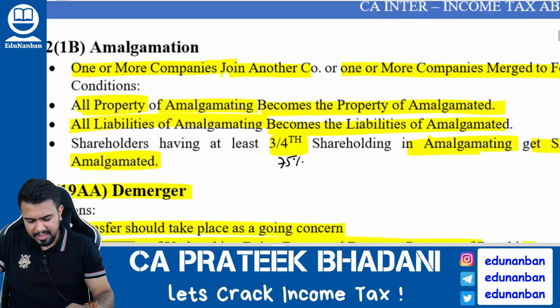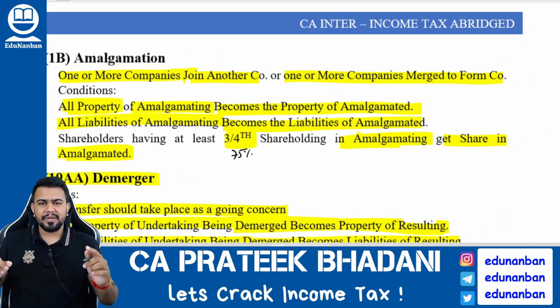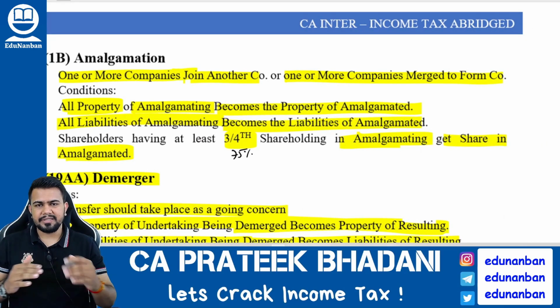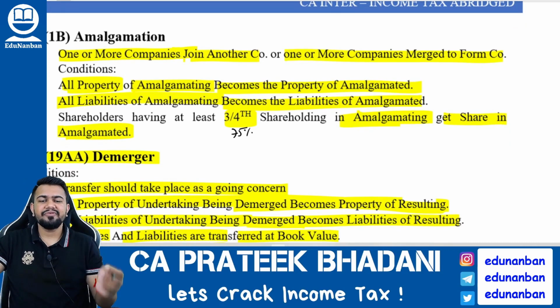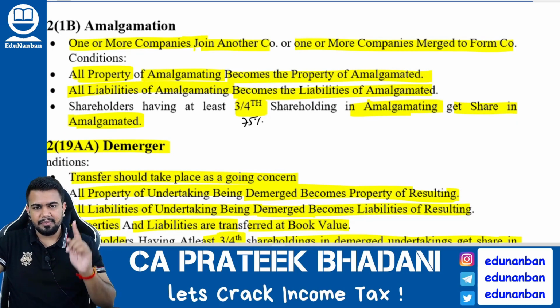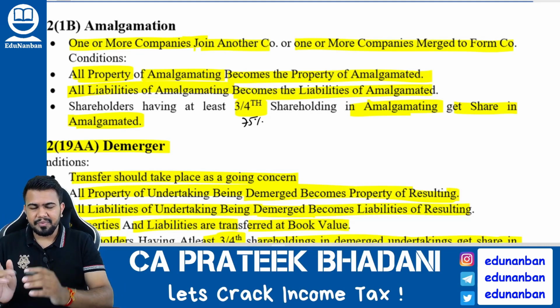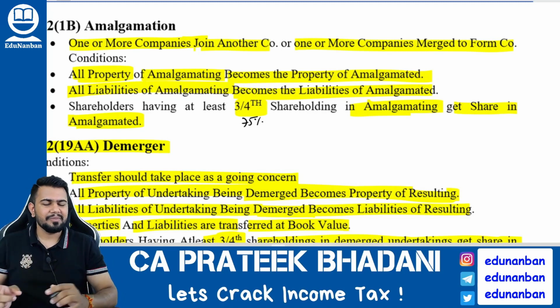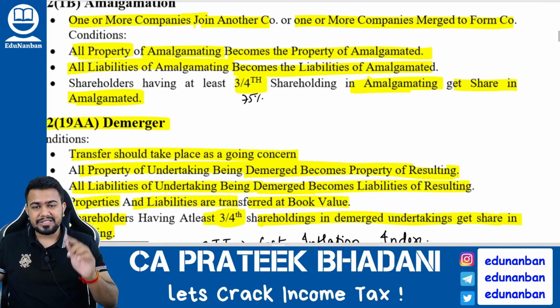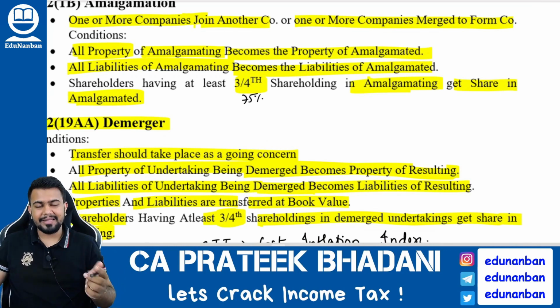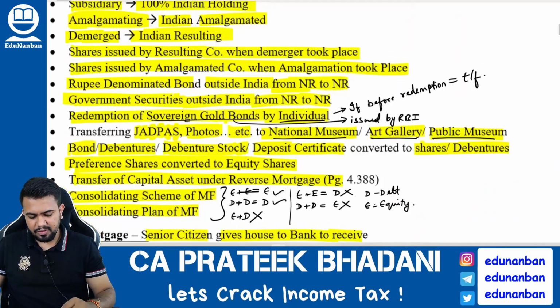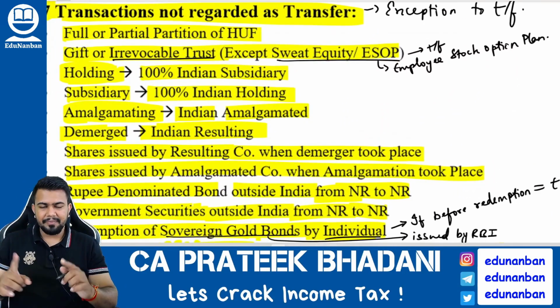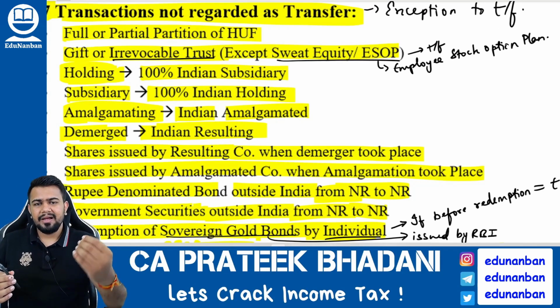Now what is amalgamation? Amalgamation is where one or more companies join together to form a new company, it is called amalgamation. What are the conditions for amalgamation as per Income Tax Act? Condition number 1, all the property of the amalgamating company should become the property of amalgamated company. All the liabilities of amalgamating company should become the liability of amalgamated company, and shareholders having at least 3/4 shareholding in the amalgamating company should get the share in amalgamated company. So from old company to new company. So when amalgamating company is transferring any asset to Indian amalgamated company, then it is not regarded as transfer.